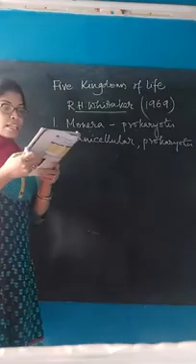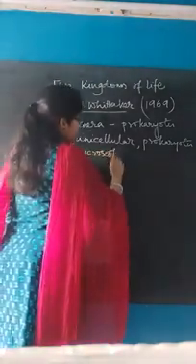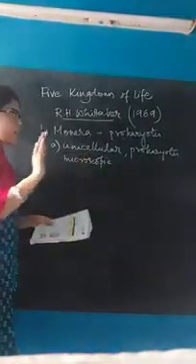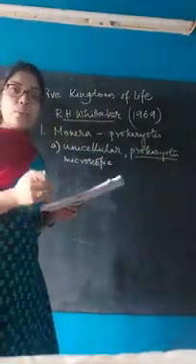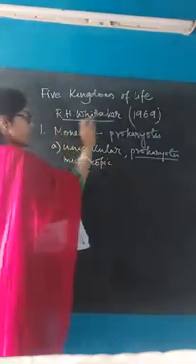Next, cells are microscopic, with no well-organized nucleus. These cells do not have any well-developed nucleus. So the first characteristic includes they are unicellular, they are prokaryotic, and they are microscopic organisms.